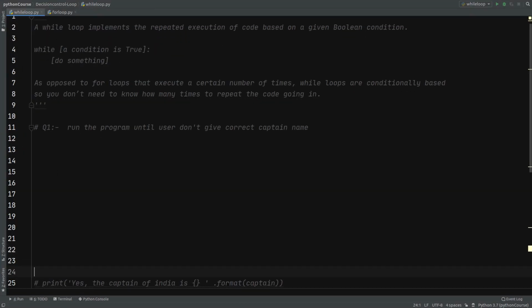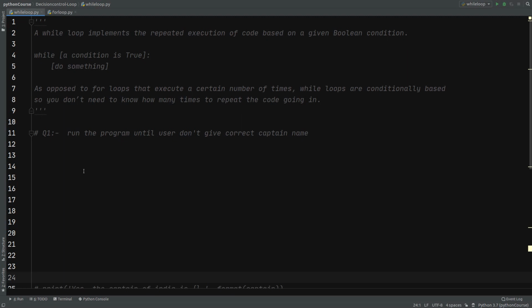In the previous video we have discussed for loop, and the for loop or while loop implements the repeated execution of code. So if you want to repeat a code again and again, we put that code inside a loop, and that loop can be implemented using for or while. In the previous video we discussed for. Today we are going to discuss while loop.